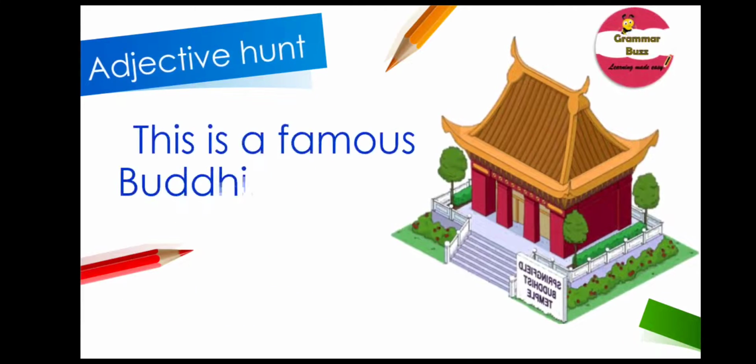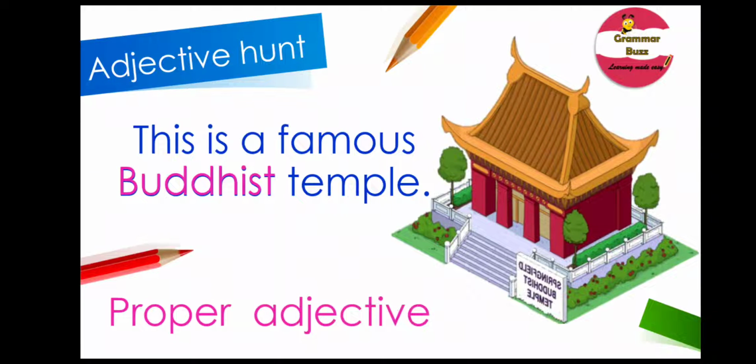Here comes the next one. And what does the sentence say? It says, this is a famous Buddhist temple. I wonder which is the adjective in this sentence and what could it be? Can you spot it for me? Yes, it's Buddhist. And if you look at the word Buddhist, it's a capital lettered word. The word starts with a capital letter. What kind of adjective could that be? Yes, you're right. That's proper adjective. Good job.